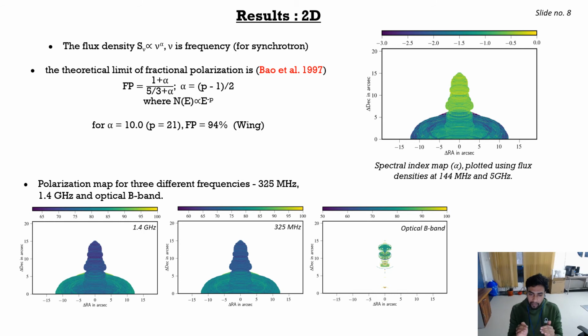In the bottom panel, this is exactly what we have represented: the fractional polarization distribution of the galaxy using the Stokes parameters obtained in our simulations for 1.4 gigahertz, 325 megahertz and optical B band. Here we can see the fractional polarization values in the wings are higher, which supports the theoretical prediction.